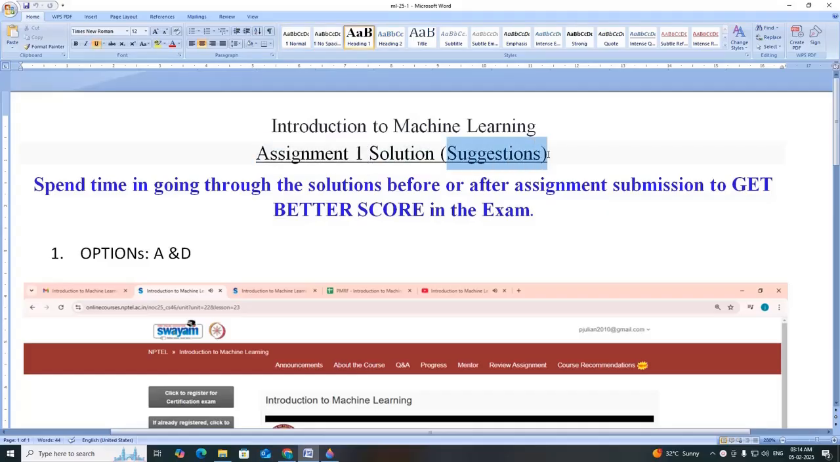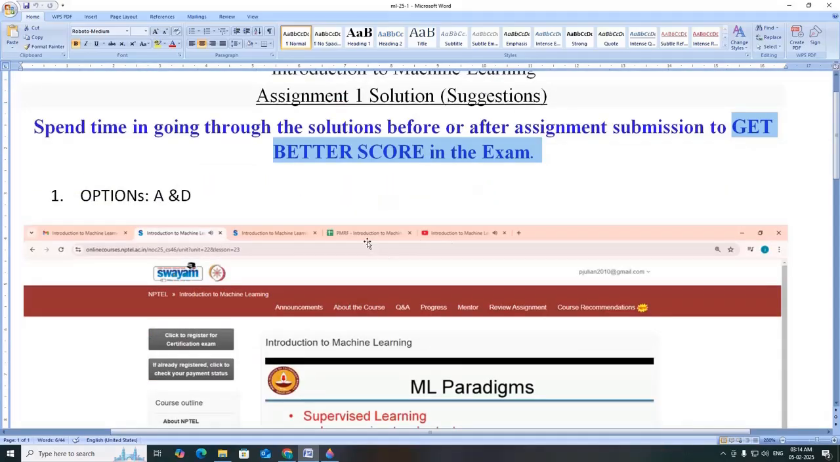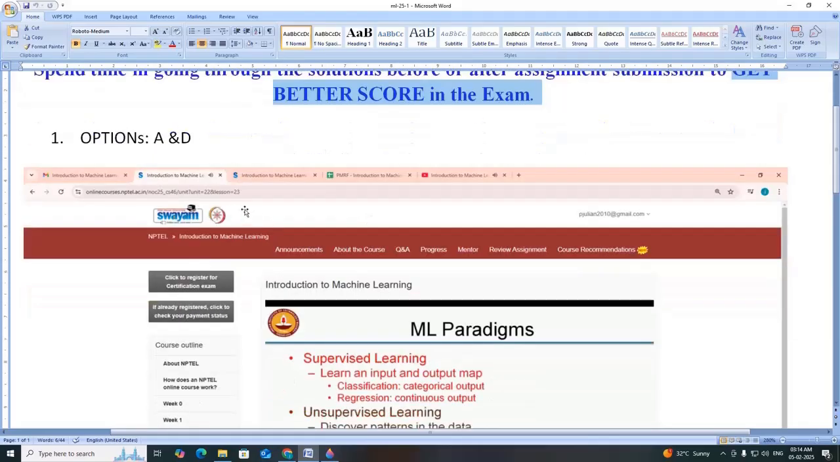These are our suggestions. Kindly spend time going through the solutions before or after assignment submission to get a better score in the exam. Later you may not find time, you will be very busy with record submission, assignment submission, preparing for the end semester examinations. It's better to spend a few minutes, maybe 10 to 15 minutes, going through the steps of these solutions. Okay, first question.